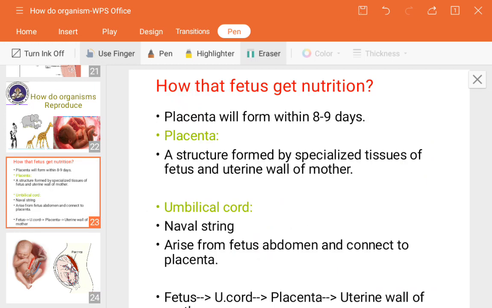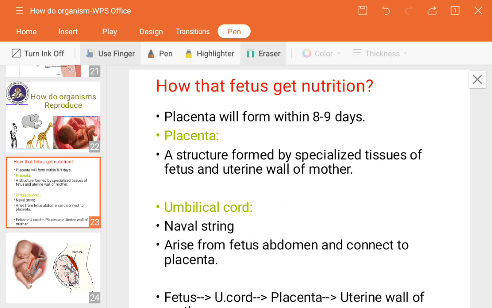See here one stepwise process of how it is actually done. Whatever waste will be there inside the baby, the urine or any other waste, how does it go outside? It goes through the fetus, through the umbilical cord. Next it passes towards the placenta. From the placenta it will move towards the uterine wall. Then whatever waste material is there will be passed out through the urine.